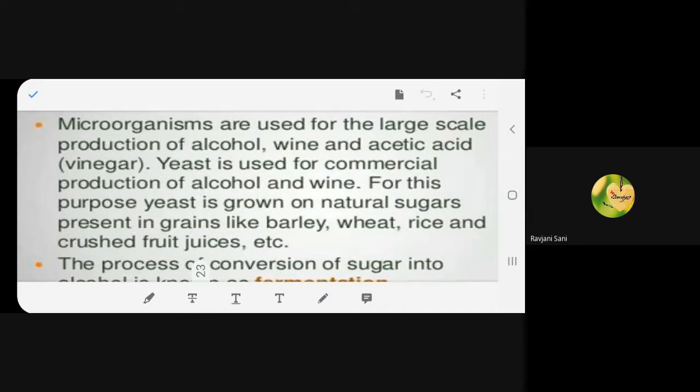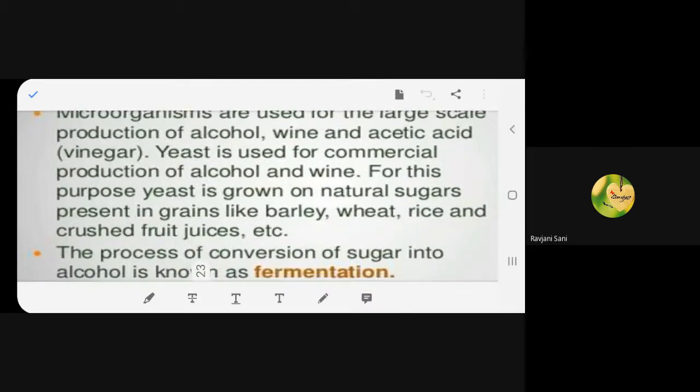It is grown on natural sugars like barley, wheat, rice. So these grains are decayed in a way, and from there we get alcohol. And wine we get from the crushed fruit juices. I just told you about grapes. So this is how you get alcohol, wine, and acetic acid.